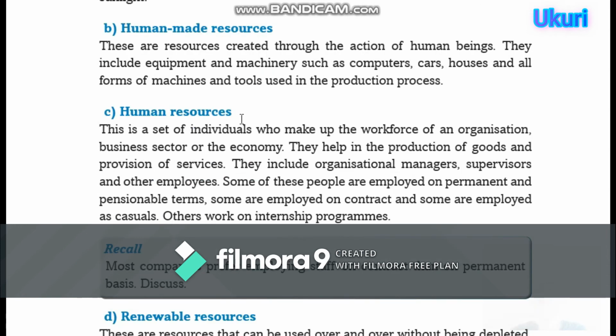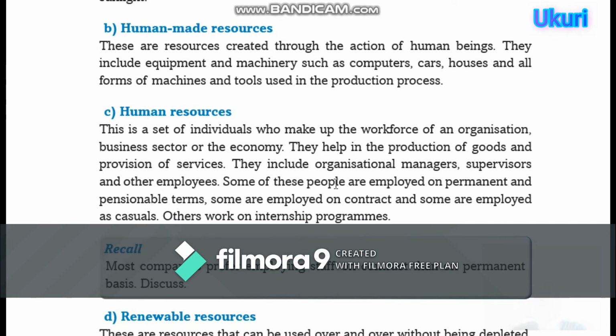C. Human resources. This is a set of individuals who make up the workforce of an organization, business sector of the economy, or the economy. They help in the production of goods and in the provision of services. They include organizational managers, supervisors, and other employees.